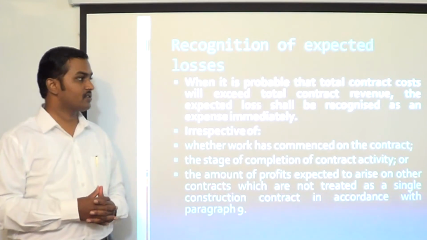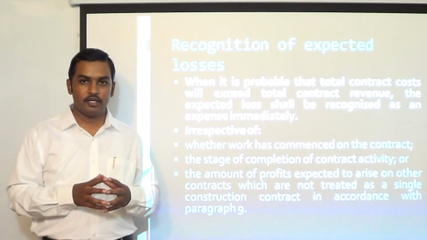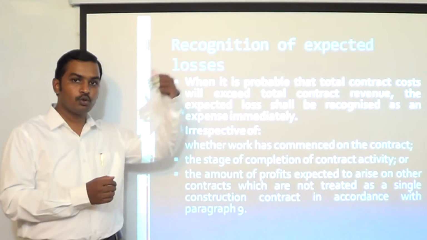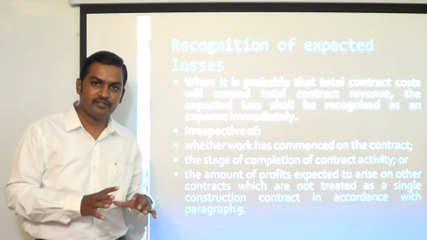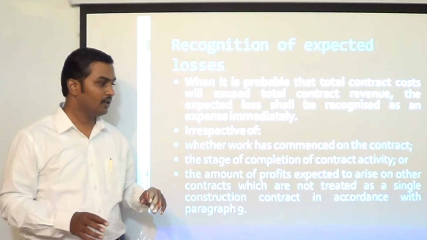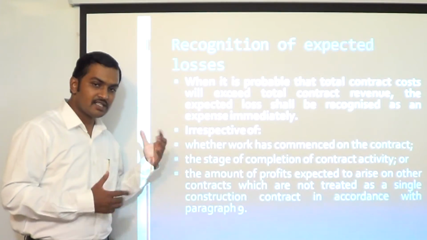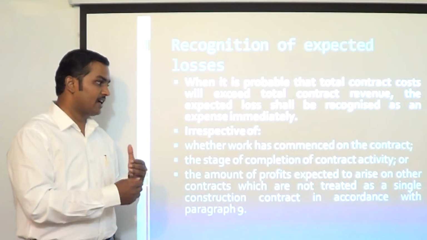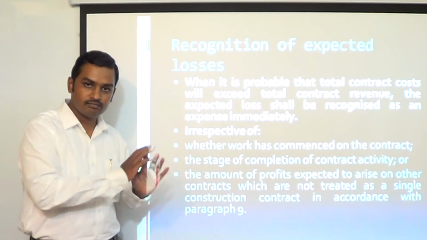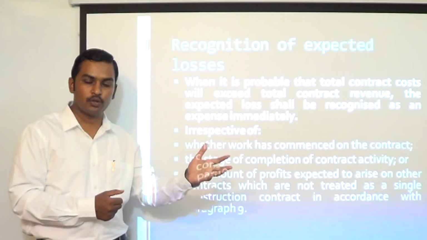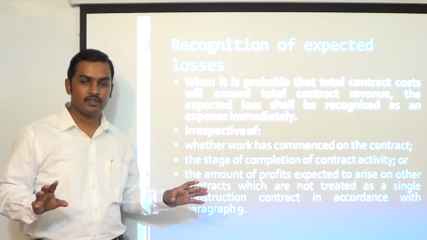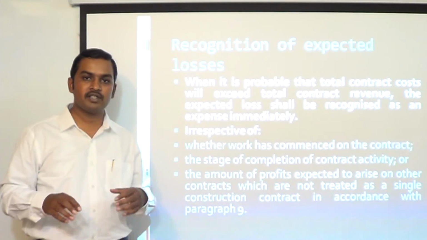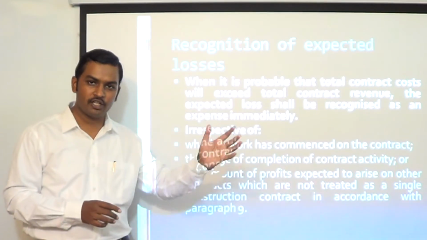Recognition of expected losses. Every year the contractor has to estimate whether he is going to get a loss. If he estimates that he is going to get a loss, you have to provide for it immediately, no exception is provided. Even if a contract work has just commenced, no problem. If you expect that you are going to get a loss, provide for it, irrespective of stage of completion. Whether it is 80%, 90%, 99%, if you know that you are going to get a loss, provide for it immediately.